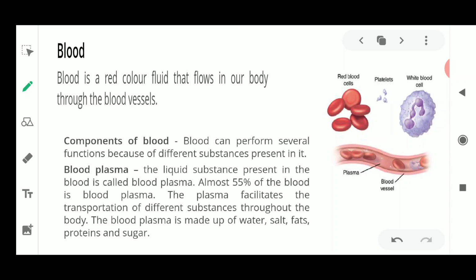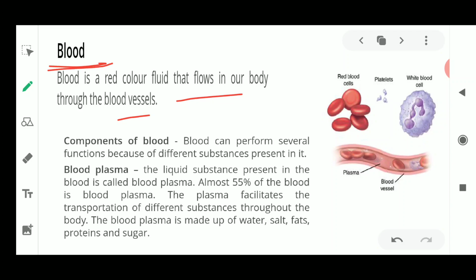Tissue means it is a group of cells, and we have studied about the cells in the earlier classes. So the cell is a basic structural and functional unit, you all know, and among these cells were of different types. Now we are studying about one more tissue, that is the fluid tissue. Tissue means it is a group of cells. Okay, so this blood is also a kind of tissue.